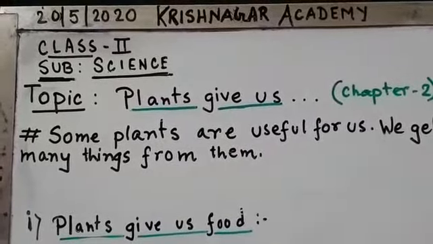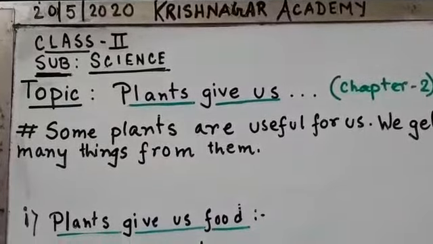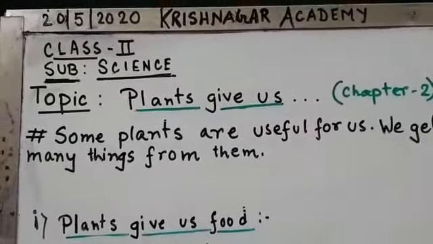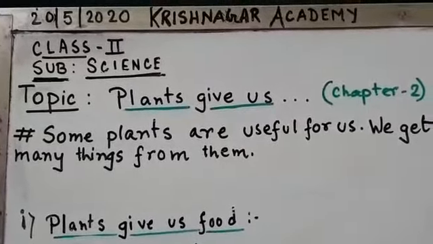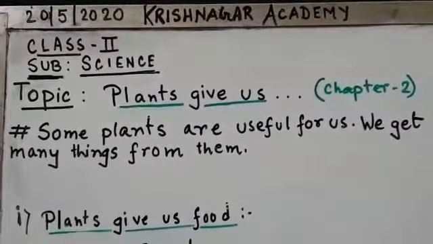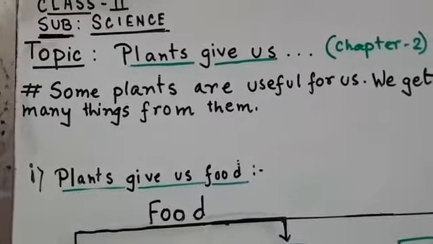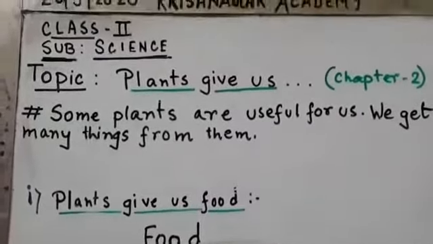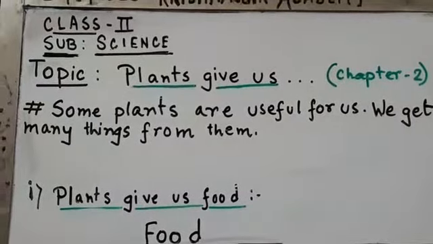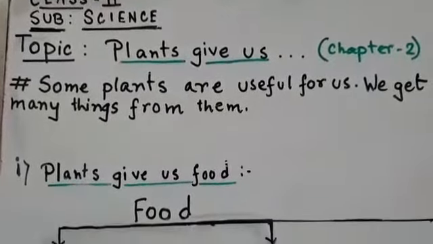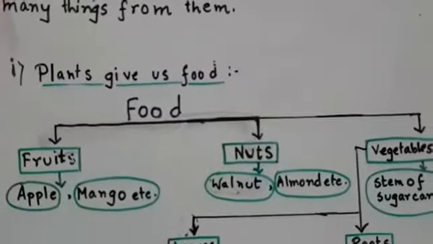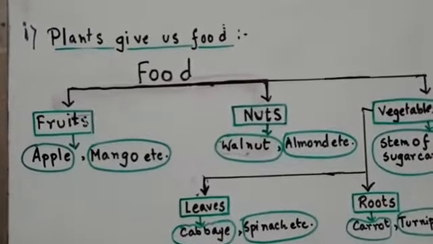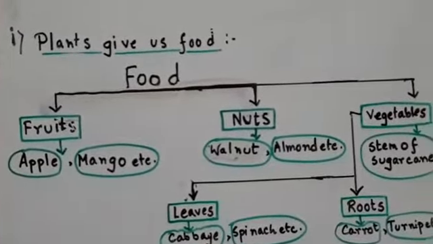Today, we will focus on what the plants give us. Plants give us many things. They are very useful for us. We get many things from them, such as food. Number 1, I have written, plants give us food. Now, what food do the plants give? Yes, they give fruits, nuts, vegetables.